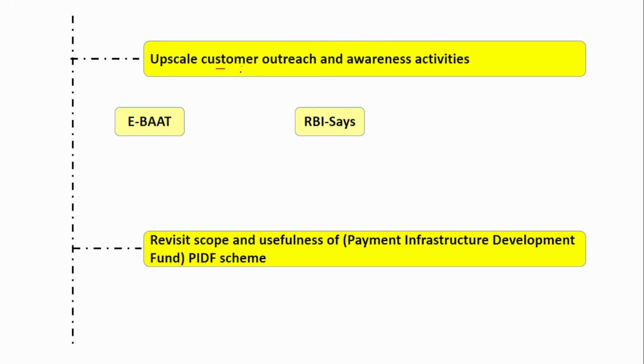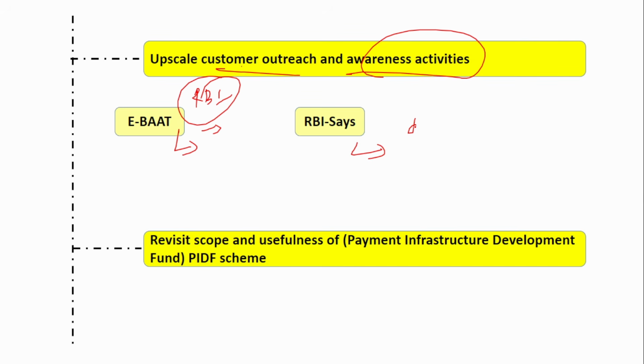Next is upscale customer outreach and awareness activities. So RBI conducts a lot of awareness activities to ensure that customers do not fall into any fraudulent transactions, right? Like EBAT, electronic bank awareness training program, and RBI Kehta Hai. So these are the various awareness training programs that are conducted by the Reserve Bank of India on a timely basis. In EBAT, campaigns are being conducted in various places.